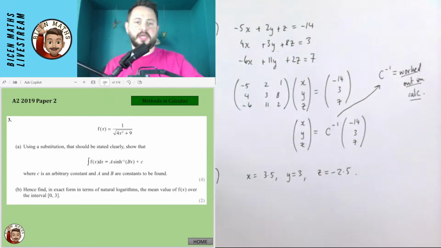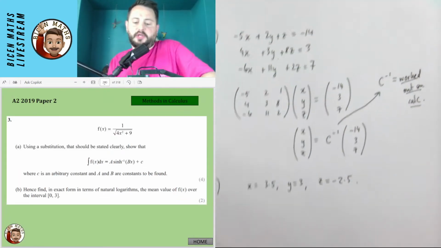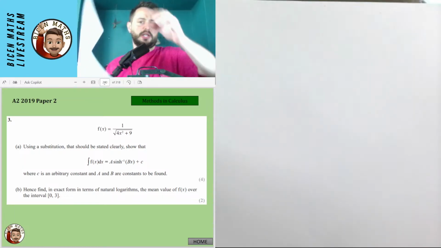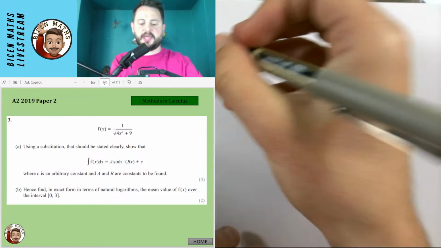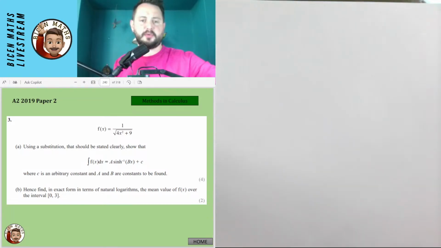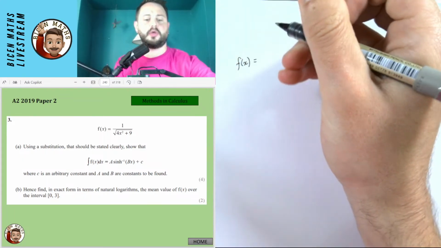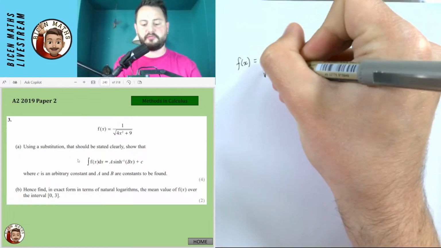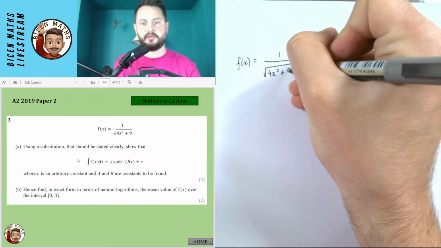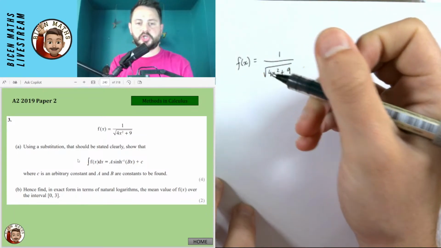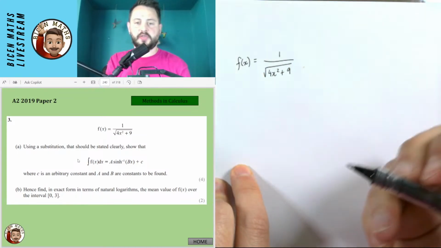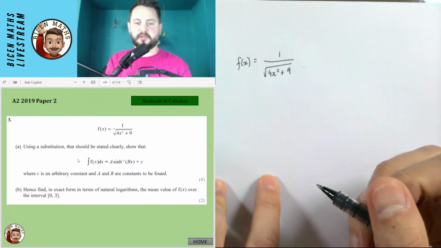Okay, we'll do the next one along here, which is this one. So we've got a nice substitution integration question, and it's from A2 2019 paper 2 that we have here. I'm just going to check that I'm on the screen so that I can see this properly. Good, I can. Okay, fantastic. So the question is that we have f of x is equal to 1 over the square root of 4x squared plus 9. And it says, using a substitution that should be stated clearly, show that the integral of f of x is this kind of thing that we've got here.